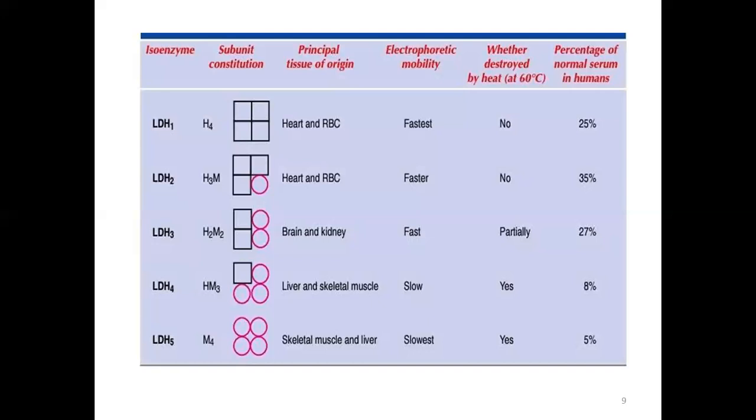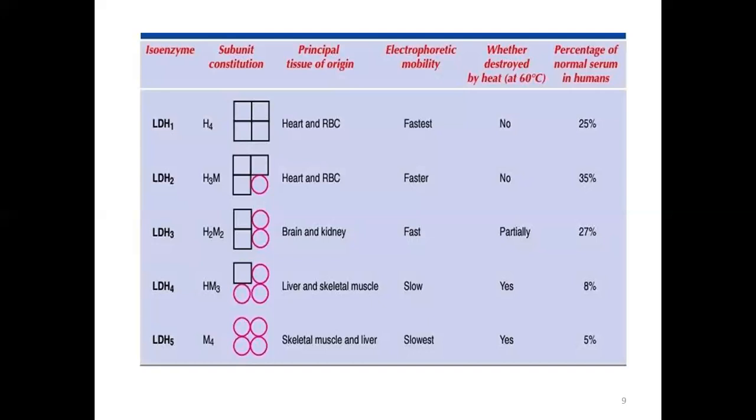Number first is LDH1. It consists of four subunits, and each subunit is H. Therefore, H is represented as a square, whereas M is represented as an oval or circular shape. It means that in LDH1, all four units are H, and therefore it's written as H4.